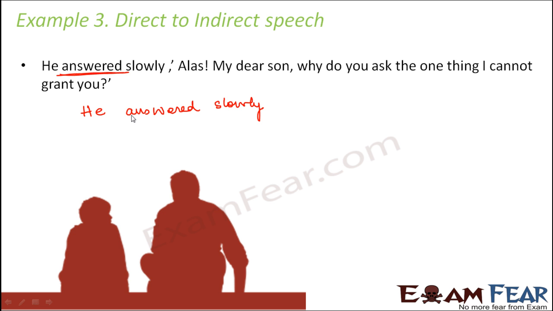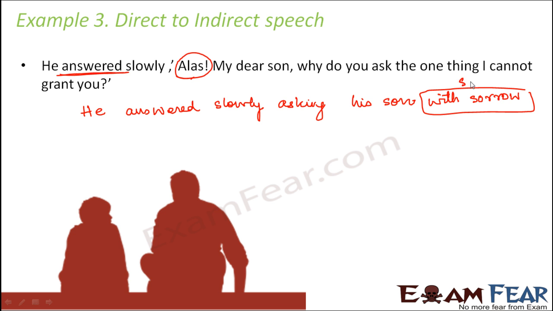So we can say that he answered slowly, asking his son. But how do we show that it is expressing sorrow? So we can say he answered slowly, asking his son with sorrow or sadly. Instead of with sorrow, you can also use sadly. You can say he answered sadly, asking his son. That is also fine. Or you can say he answered slowly, asking his son sadly, why.